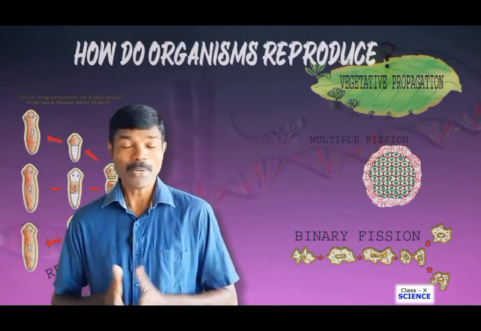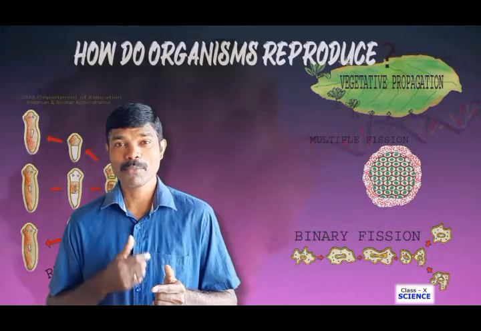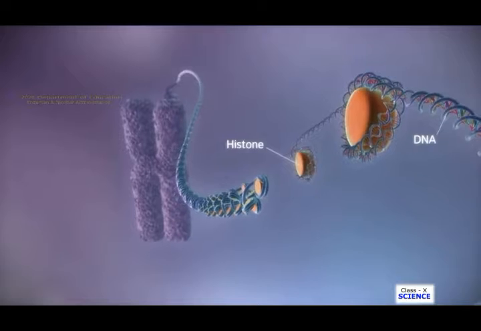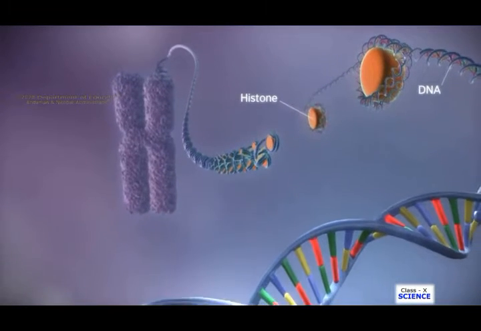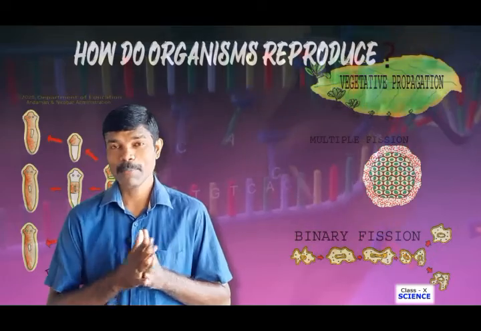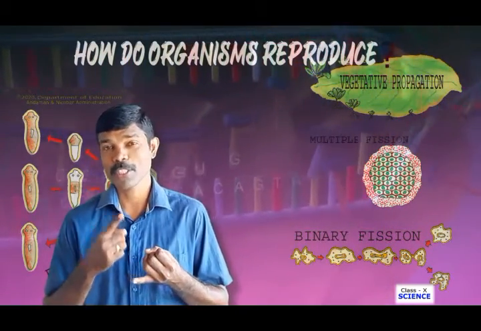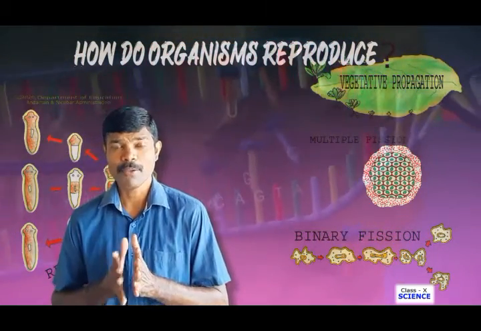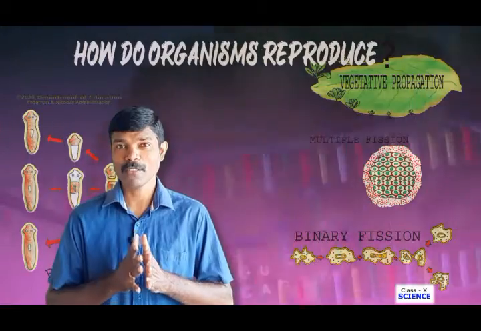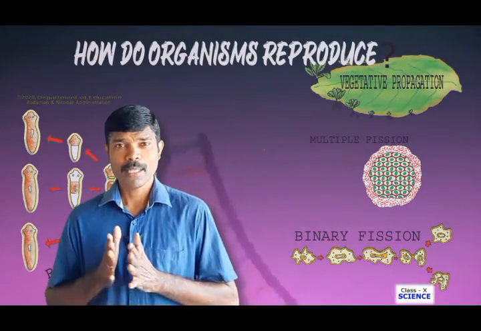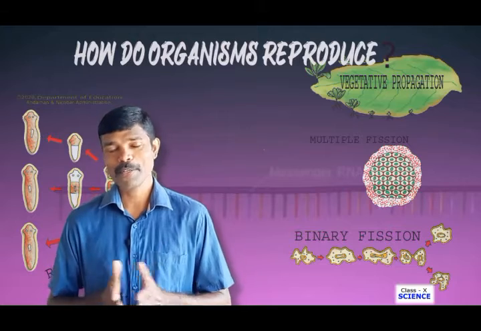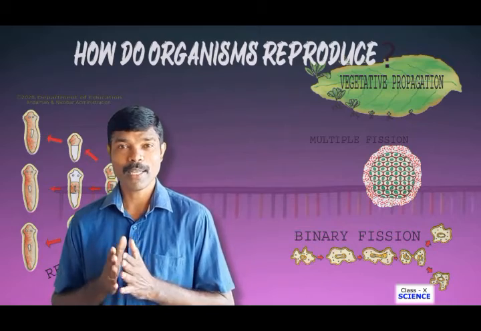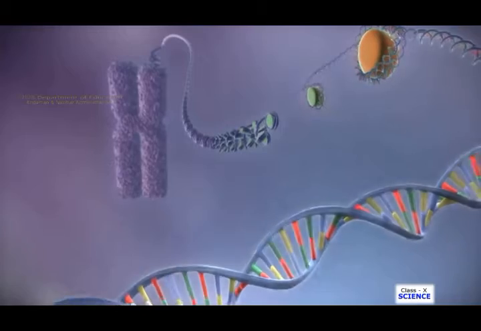Now the question is, what is the need for a living organism to undergo reproduction? Is it mandatory for every living organism to undergo reproduction? Is reproduction a vital life process? We have learned in the previous chapter about the life processes such as nutrition, respiration, circulation, excretion. All these are very important for every living organism to survive. Whereas reproduction is not at all mandatory for a living organism. Although it is not necessary for maintaining a healthy life cycle, why do the living organisms reproduce then?